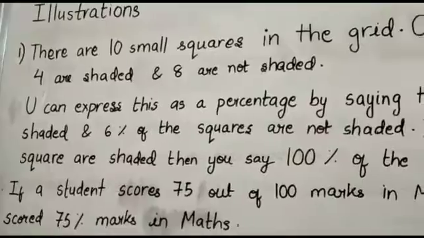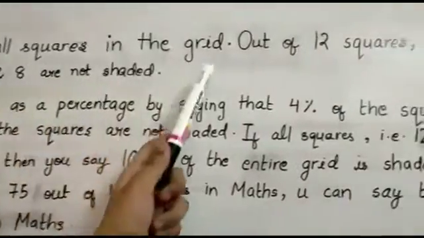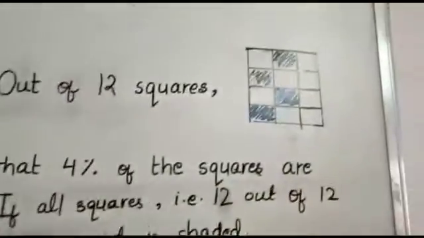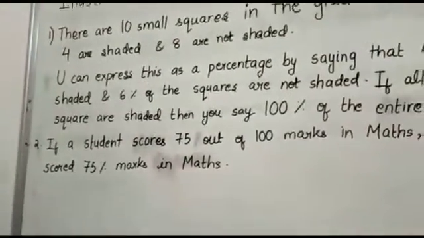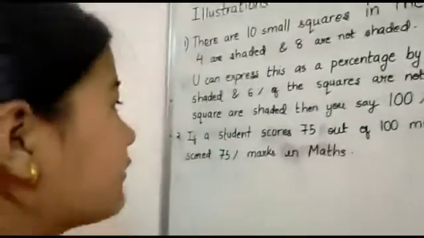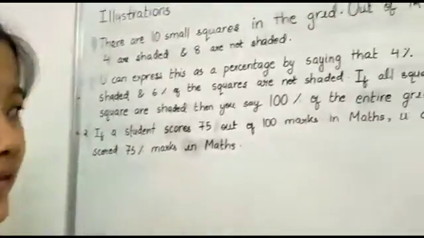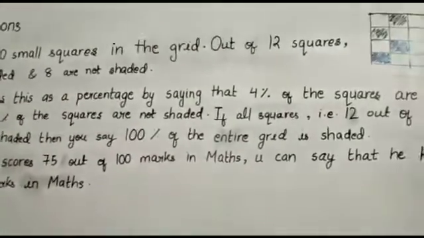Illustrations. Number 1. There are 10 small squares in the grid. Out of 12 squares, 4 are shaded and 8 are not shaded. You can express this as a percentage by saying that 4% of the squares are shaded and 6% of the squares are not shaded. If all squares, that is 12 out of 12 squares, are shaded, then you may say 100% of the entire grid is shaded.